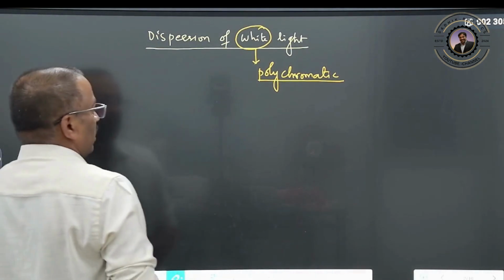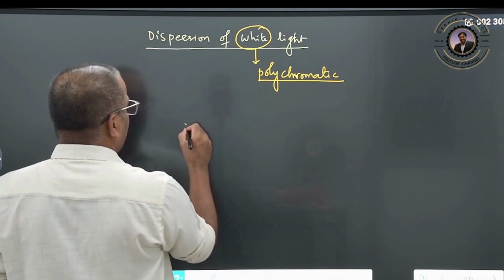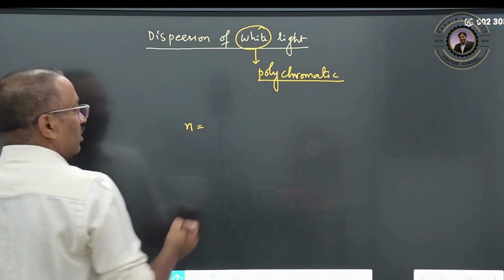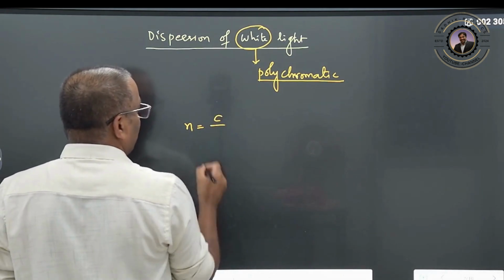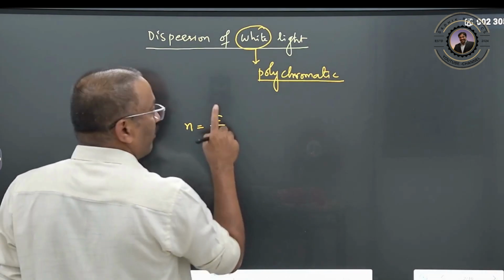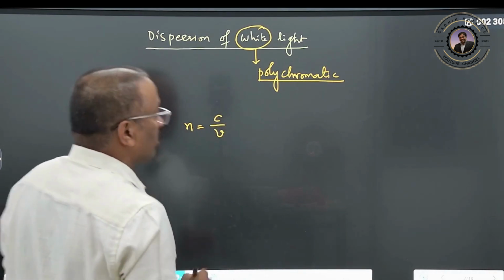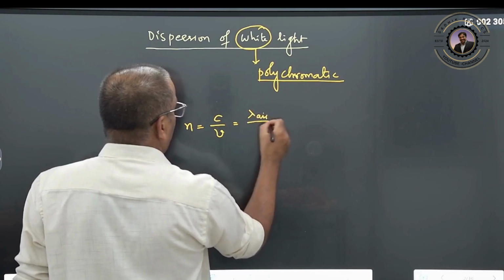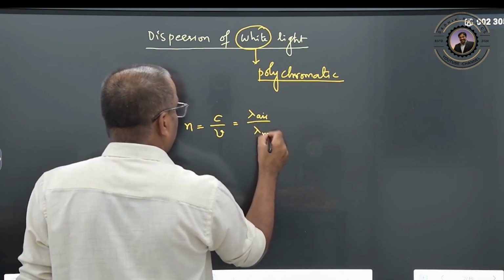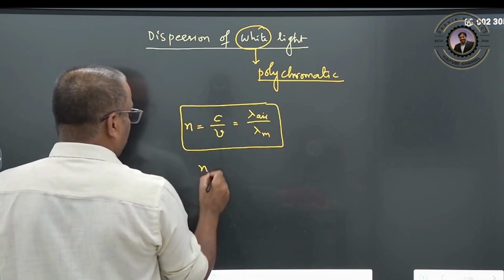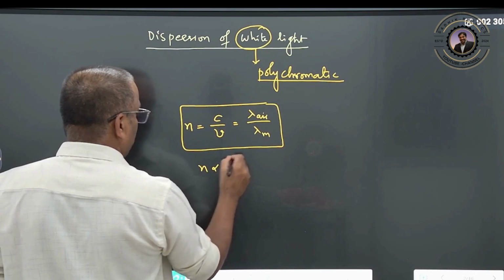Why? You know the refractive index. How is refractive index defined? It is the speed of light in air or vacuum divided by the speed of light in the medium. In refraction we know there is no change in the frequency. Therefore it is the wavelength in air by the wavelength in the medium. That means refractive index is inversely proportional to the wavelength.